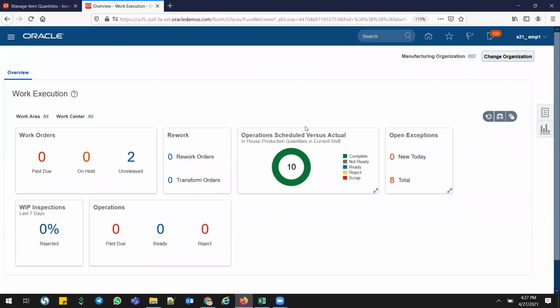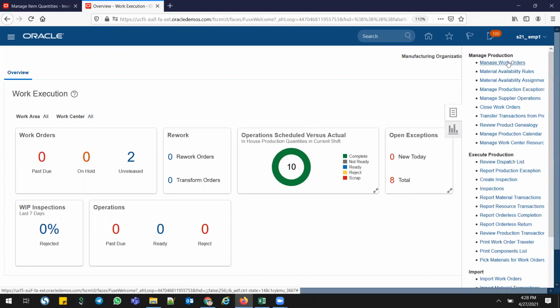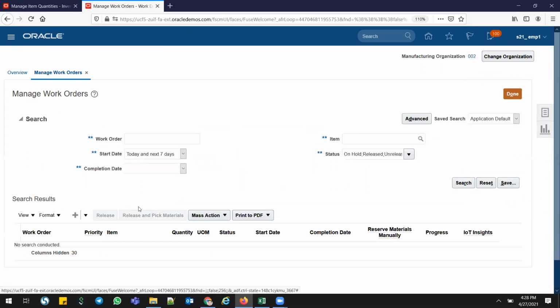I don't have any predefined work structures or work definitions. So go to manage work orders. Here at the bottom, there's a plus. Next to that, you can see the transform work orders. Yesterday we saw the rework and repair work orders. The standard work orders we already know are discrete manufacturing, and the non-standard work orders are the same as rework. Transform is another type, so go for the transform work order process.